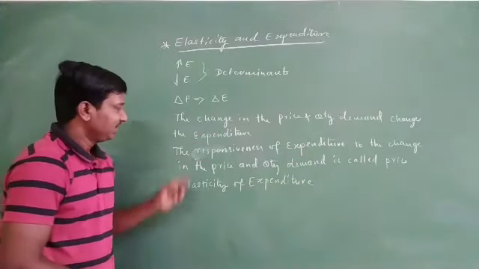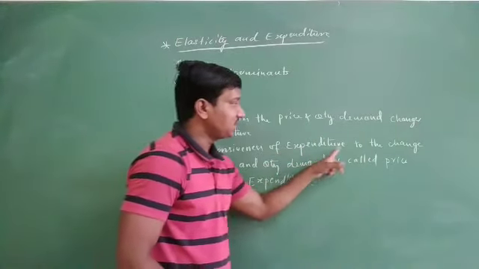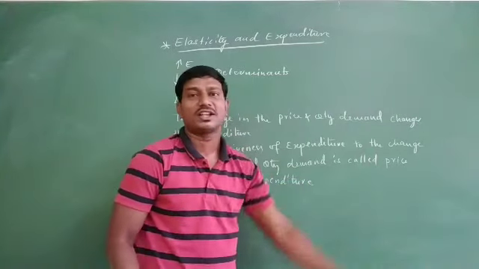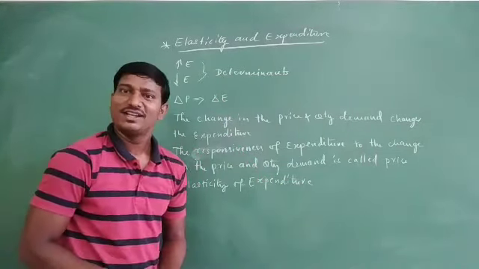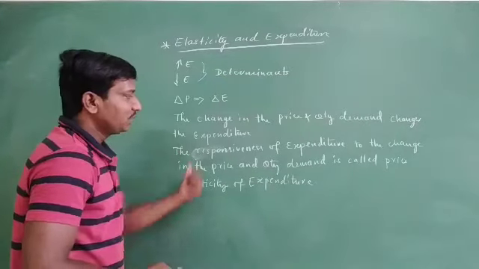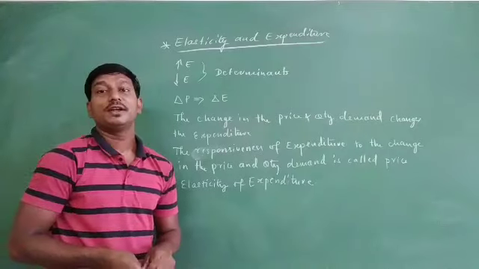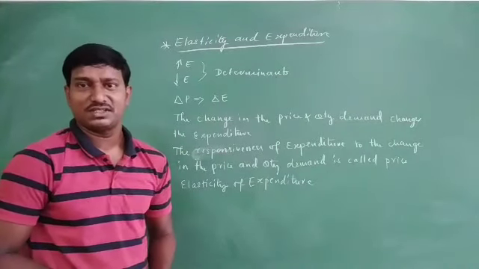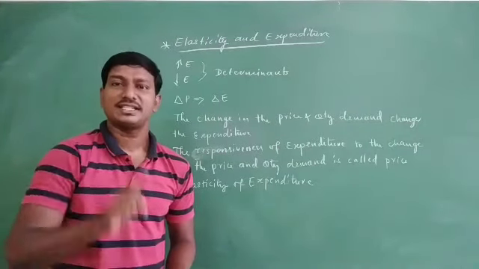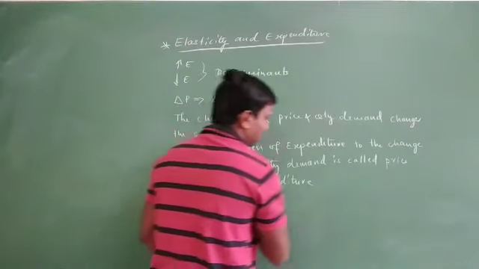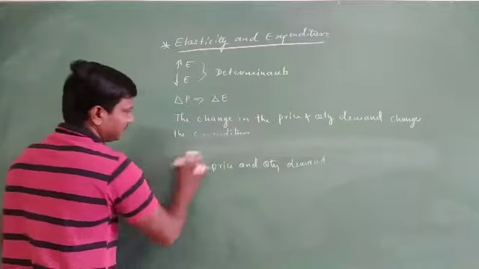Look at this now. The responsiveness of expenditure to the change in the price and the quantity demand is called price elasticity of expenditure. In this price elasticity of expenditure, we have different types. Mainly we have three types. Let us see what these three types of price elasticity of expenditure are.